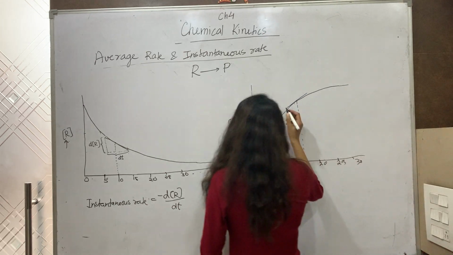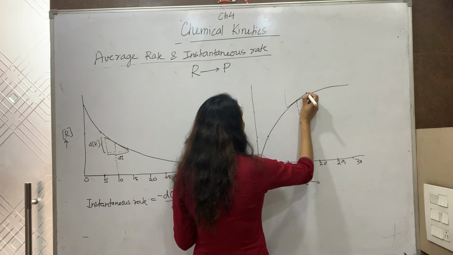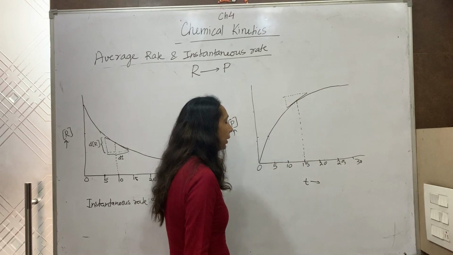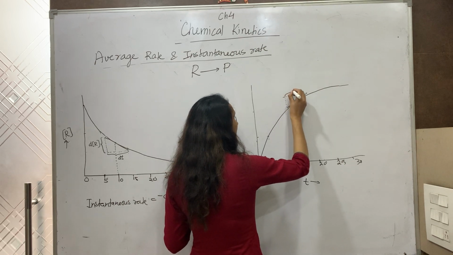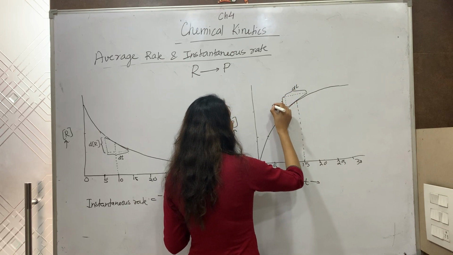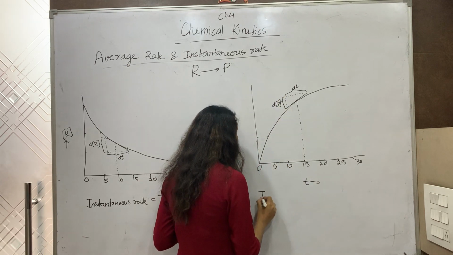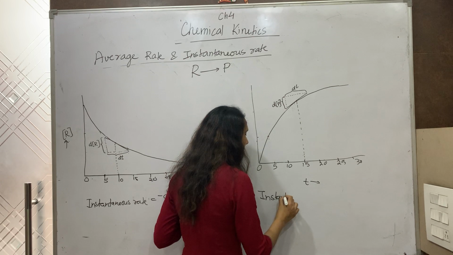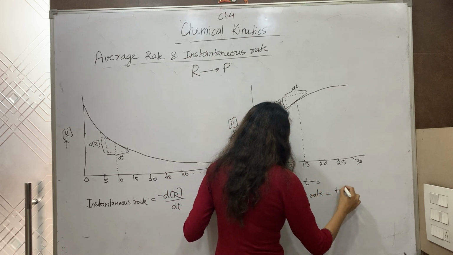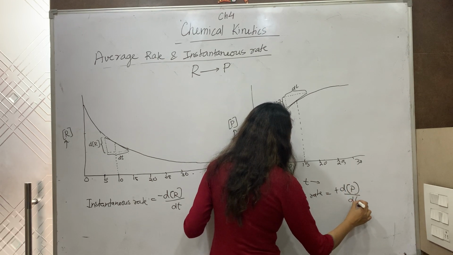Again, from this tangent, I draw a perpendicular in the upward direction from this end, and from this end, I draw it in the left-hand direction. This is considered as dt, and this is considered as dP. So the instantaneous rate in terms of product will be equal to dP upon dt.